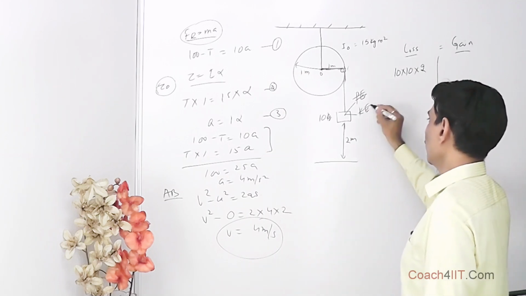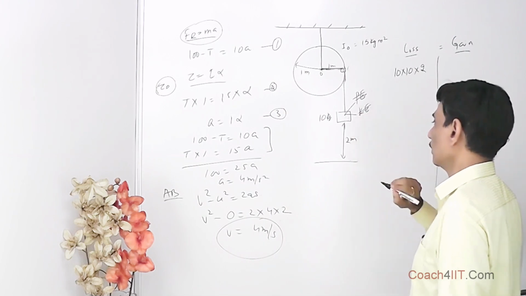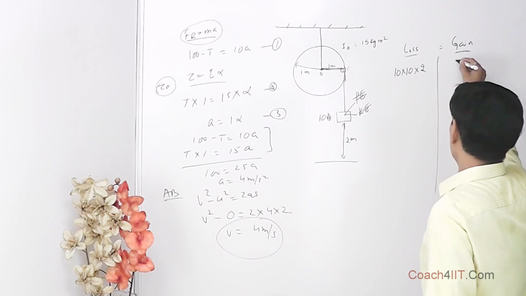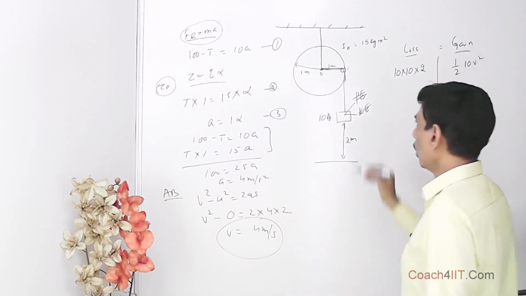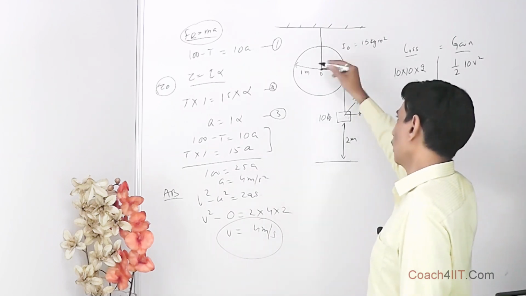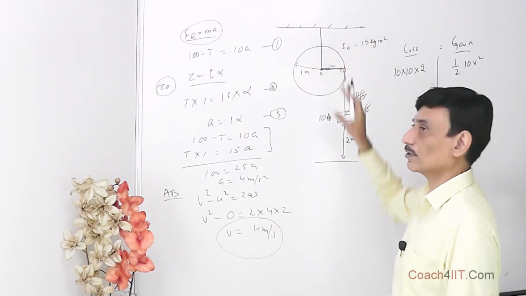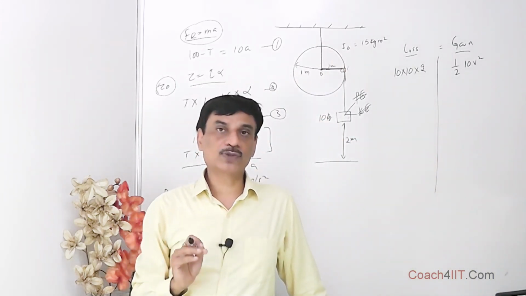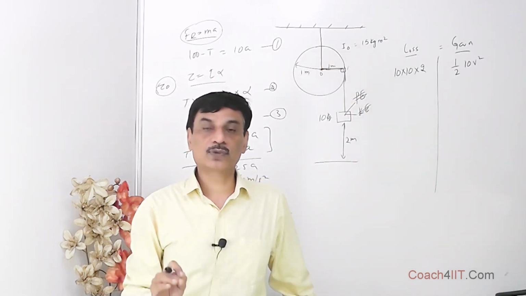What about kinetic energy? When it goes from here to here, the velocity is u over here, the velocity is v. So it means the velocity has increased, it means the kinetic energy has increased, it means gain is half into 10 into v square. Now coming to this disk or whatsoever it is, because it has not been given that this is a disk, there could be a different kind of mass distribution, so you cannot use directly I as mr square by 2 about this axis. They have directly given I as 15 kilogram meter square.